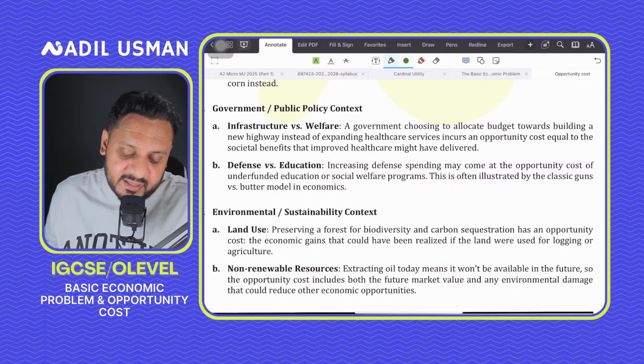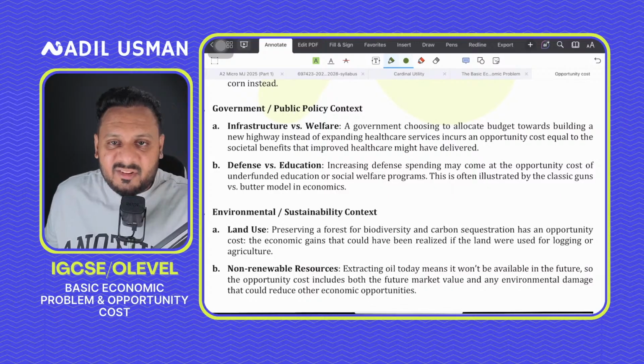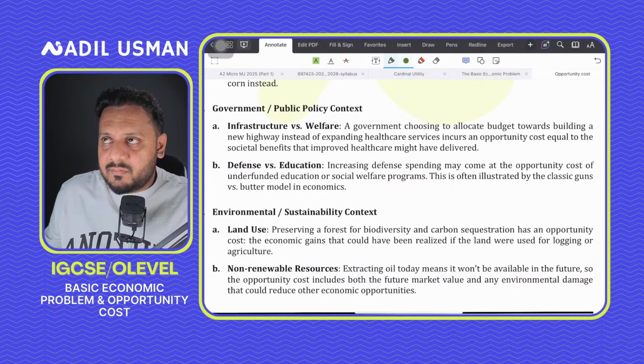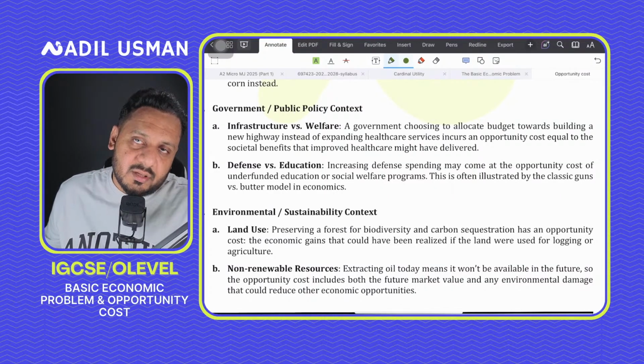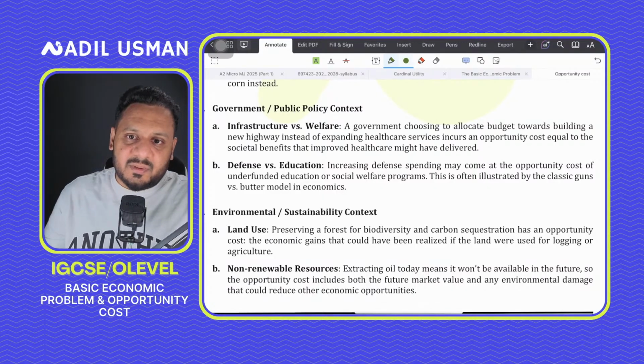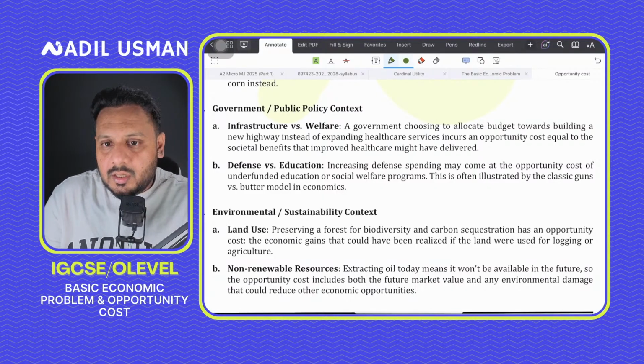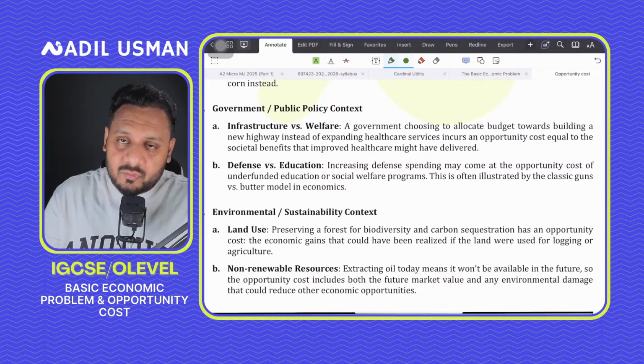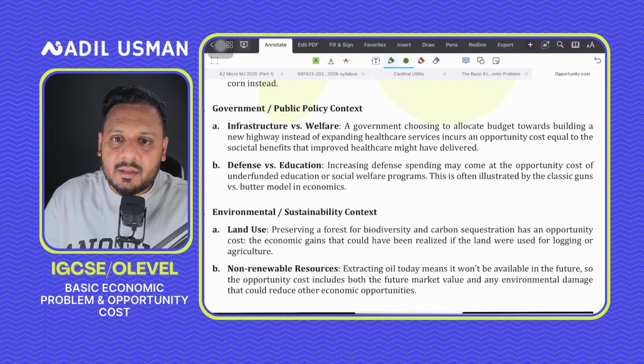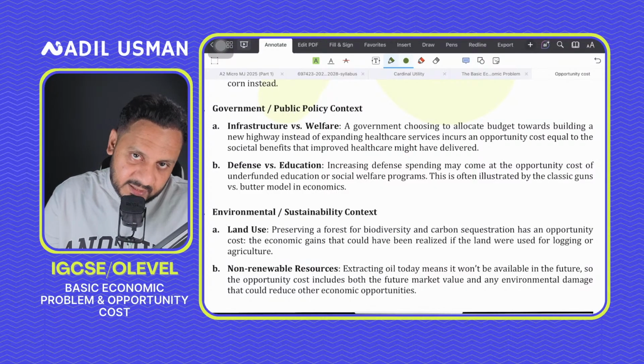Or the government might think, should we spend on defense programs? Should we, from let's say $1 million, spend on buying guns and weapons and warships, or should we spend that money on education? Probably open 100 more schools from $1 million, right? So if they end up spending more on defense and military, it means less education spending.